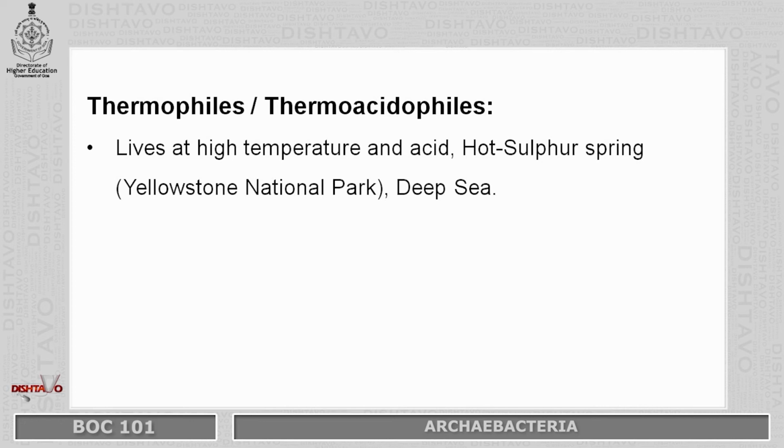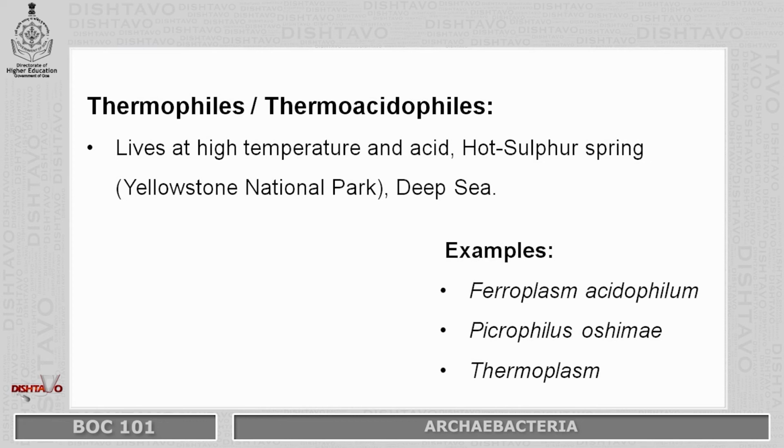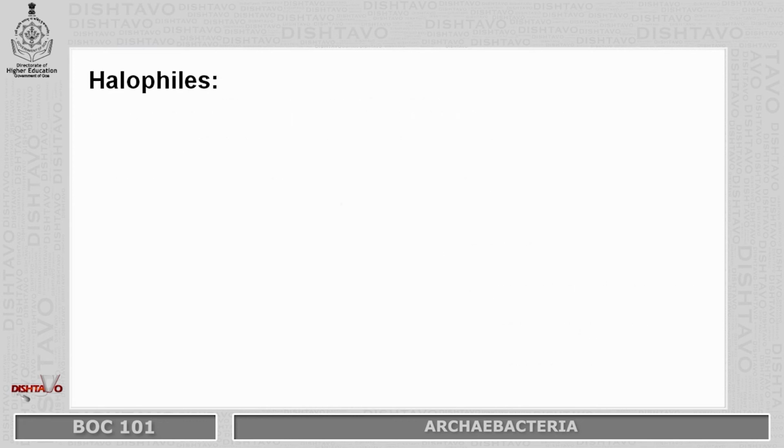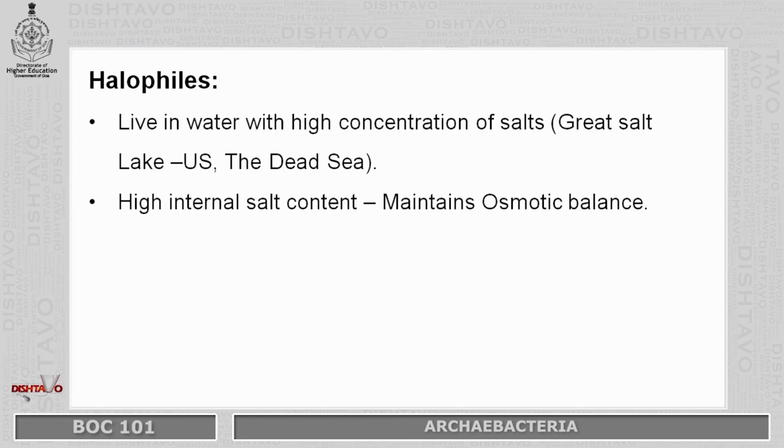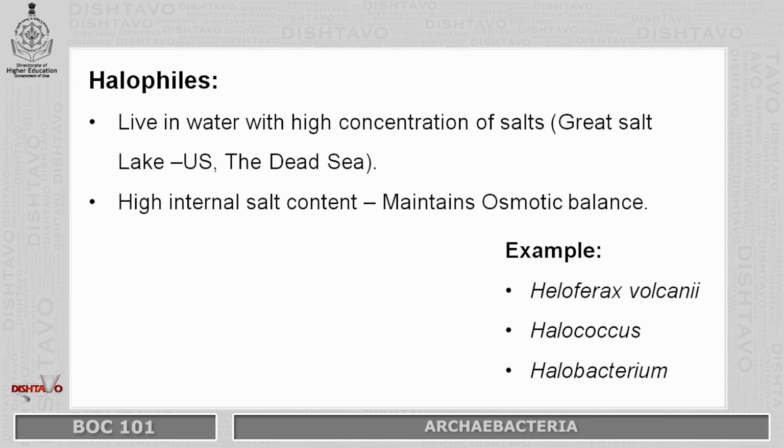Examples like Ferroplasma acidophilum, Picrophilus oshimae, Thermoplasma. Halophiles live in water with high concentration of salt. Examples: Great Salt Lake in US and Dead Sea. High internal salt content maintains osmotic balance. Examples: Haloferax volcanii, Halococcus, Halobacterium.